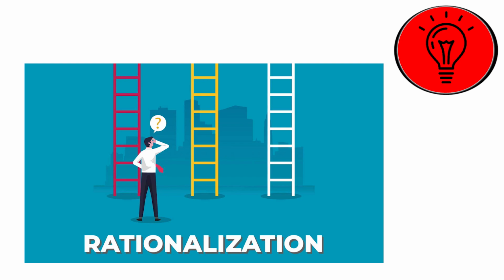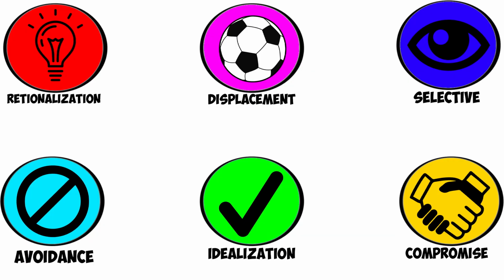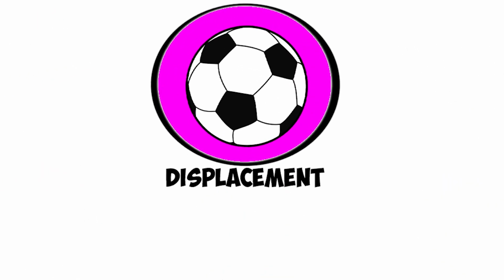The rationalization mechanism is often manifested in situations where people are faced with contradictory information, unpleasant actions, or their own mistakes. The next human defense mechanism is displacement.